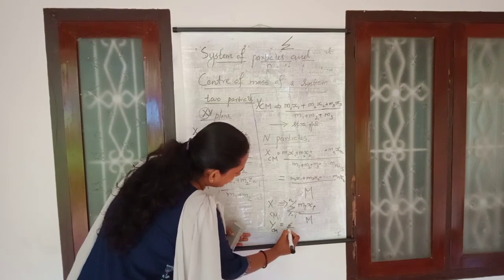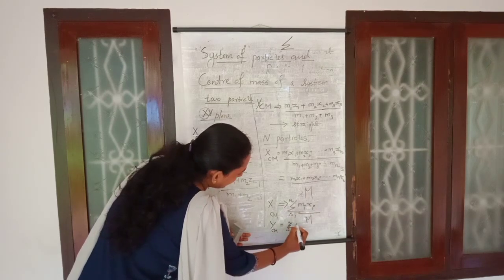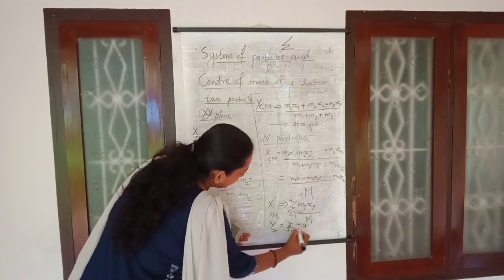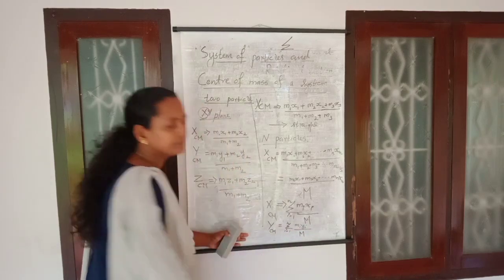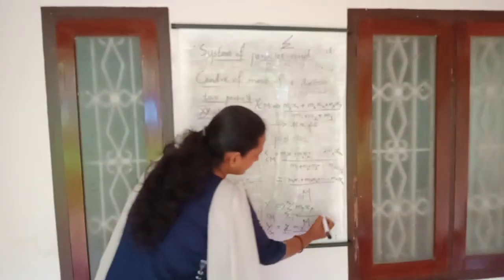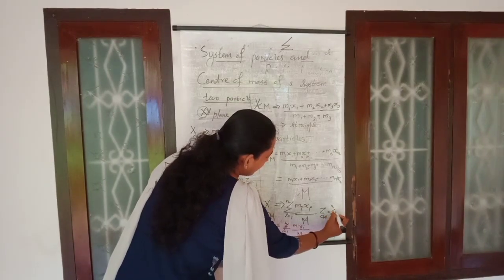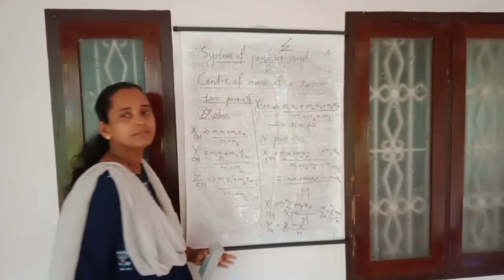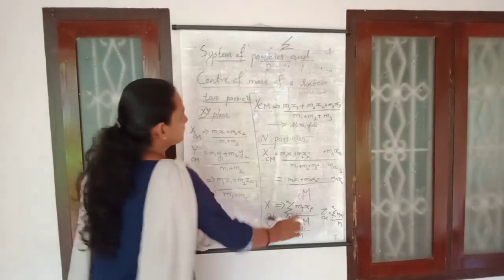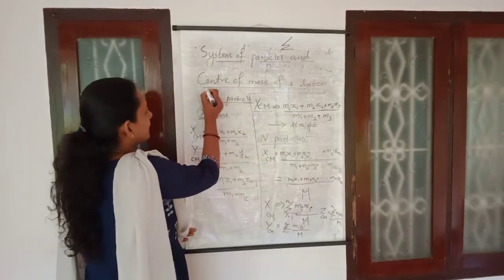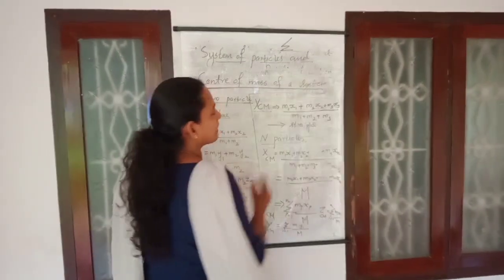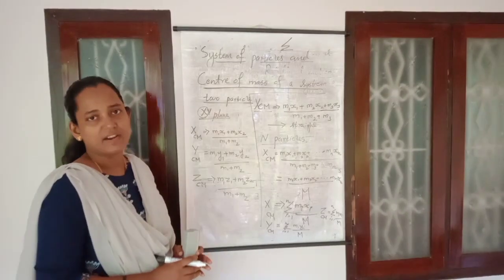Sigma I equal to 1 to n mi yi divided by M. And z center of mass, sigma I equal to 1 to n mi zi divided by M. So this is the first part about how to find or what is the expression for center of mass of a system of particles.